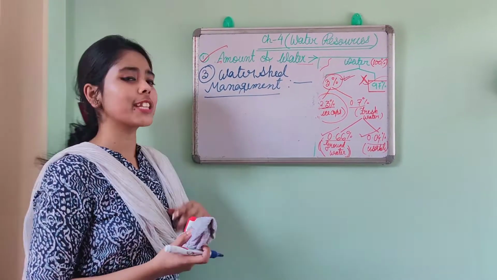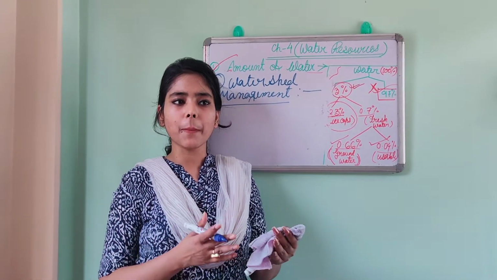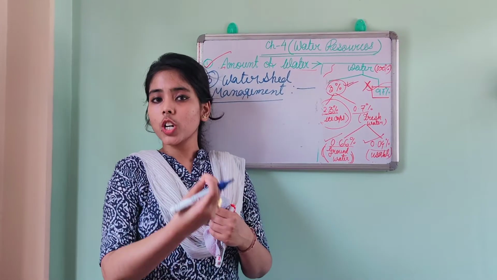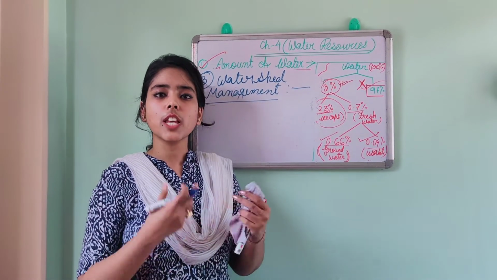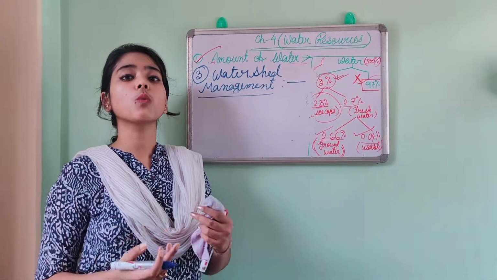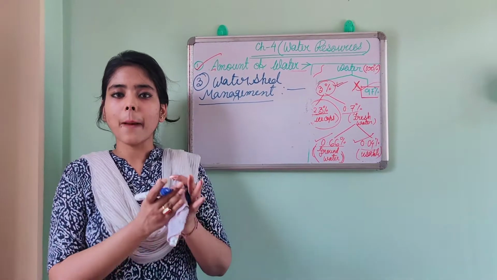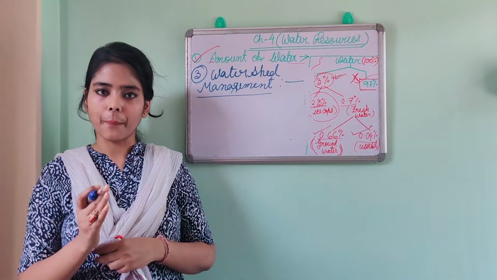This program is for the rural people. Because we know the rural people don't have that much knowledge of how to give water to the trees, how to do the irrigation. So they use more water, they exploit the water more. So this program is for the rural people to guide them in a proper way.